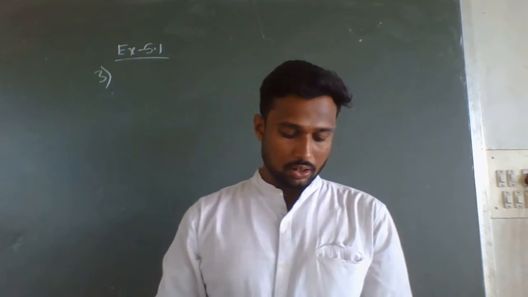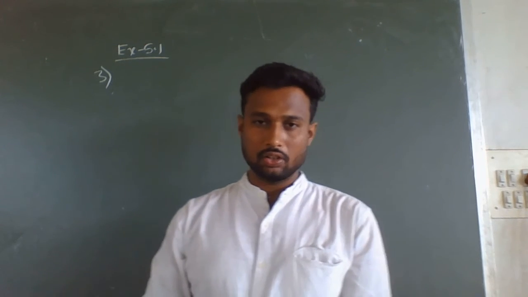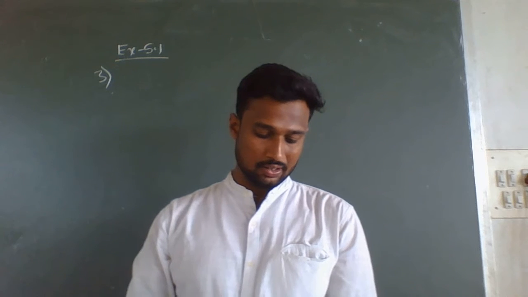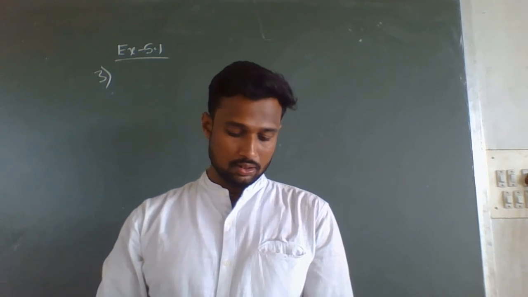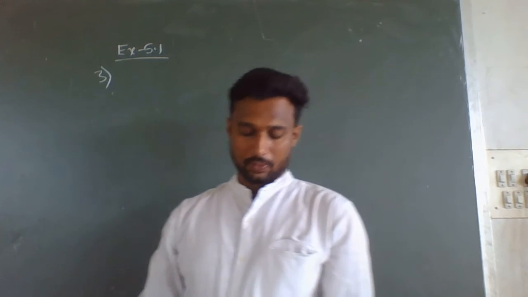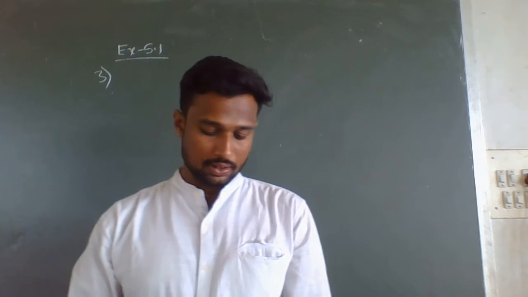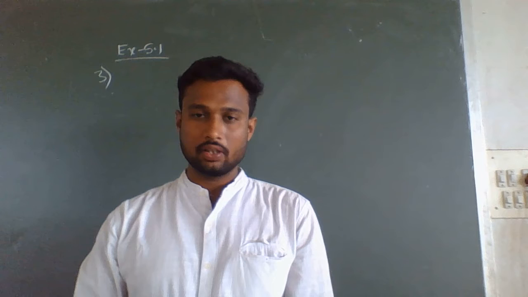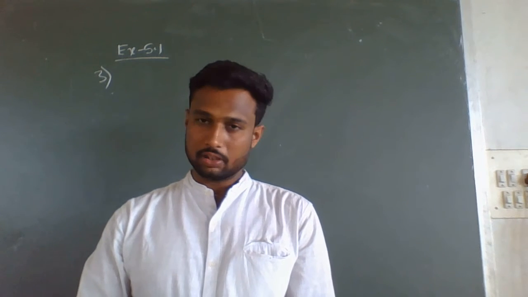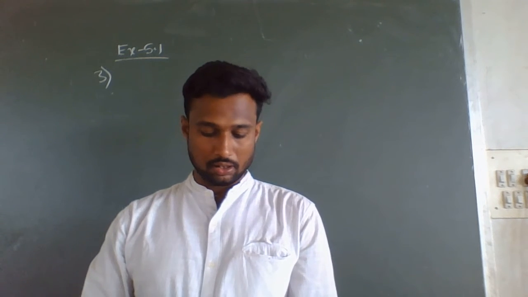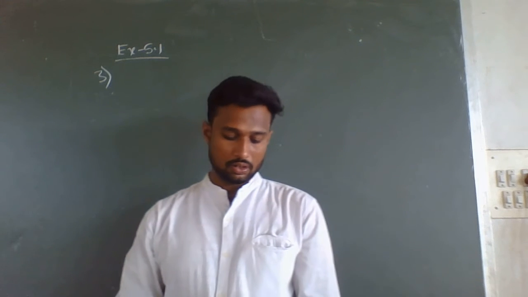The weekly wages of 30 workers in a factory are given in rupees. So 30 workers means they have given 30 numbers here, a list of the weekly wages of 30 workers.